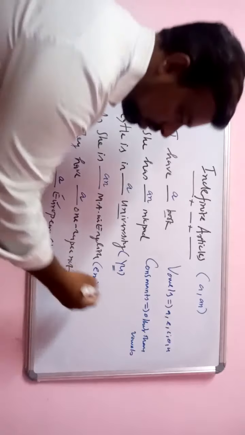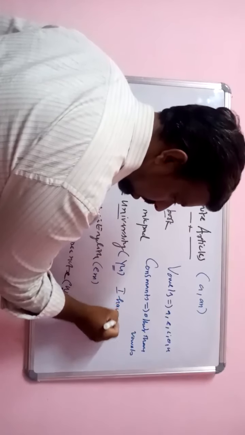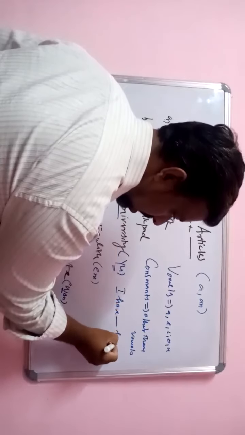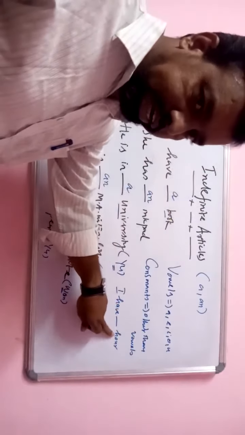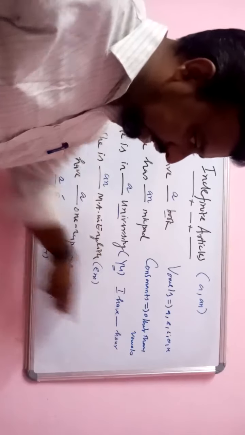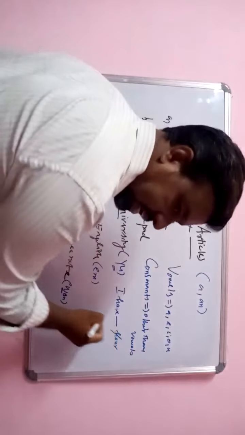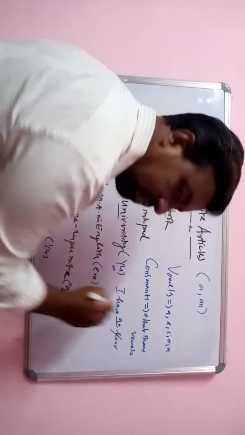So likewise, I have dash hour. H is a consonant, but how do we pronounce "hour"? H is silent here. So it takes the indefinite article an. I have an hour.